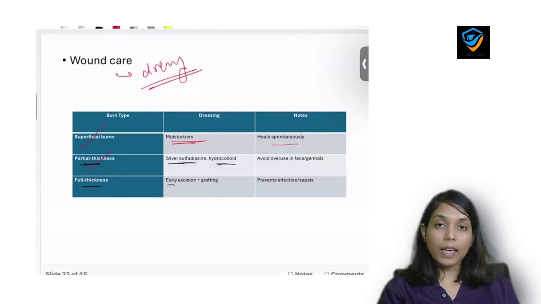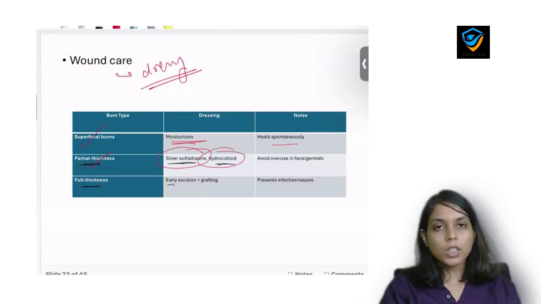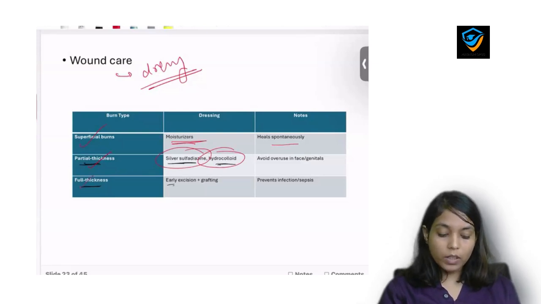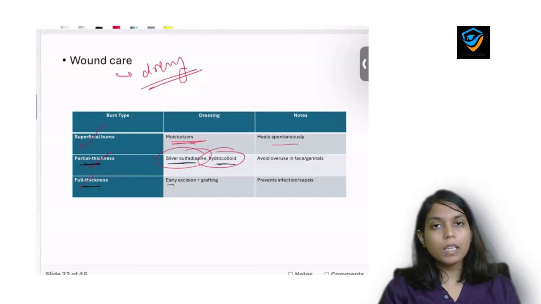But if the patient has a partial thickness burn, there is need of agents like silver sulfadiazine or hydrocolloid, because there is more chance of getting infection by keeping the wound open. And if the patient has a full thickness burn, then obviously he will require grafting. Just dressing will not be sufficient.